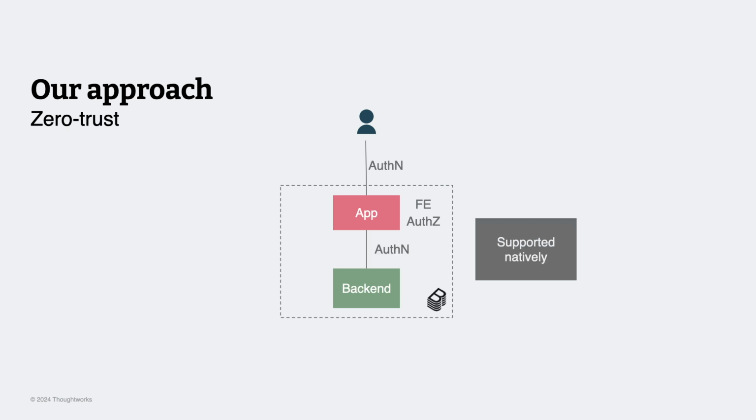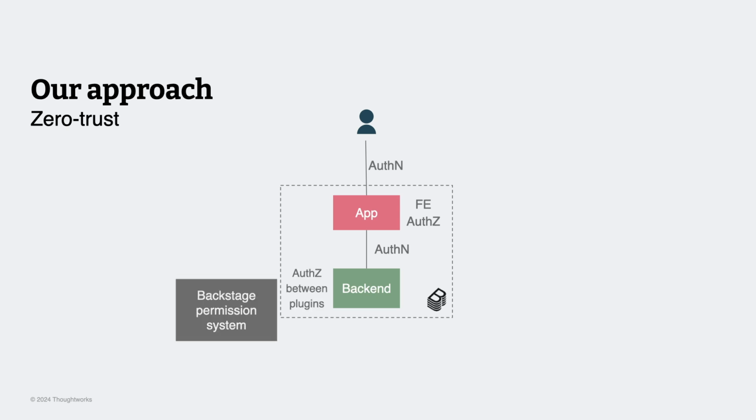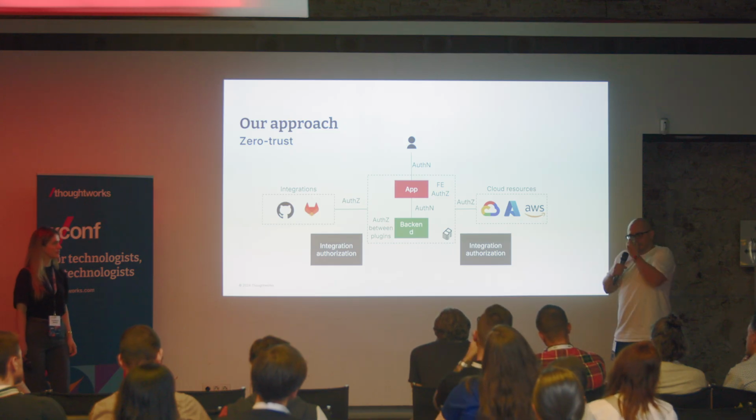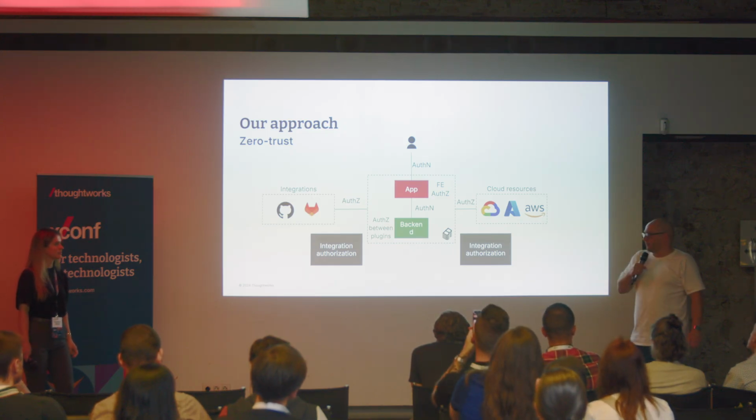And symmetrically, we implemented authentication supported natively by Backstage, and also the permission system for the backend. And then we have the integrations, what Backstage calls integrations. And Backstage handles the integrations with the regular authentication and authorization mechanisms like OAuth. I mean, they are widely supported. And we implemented this integration this way.